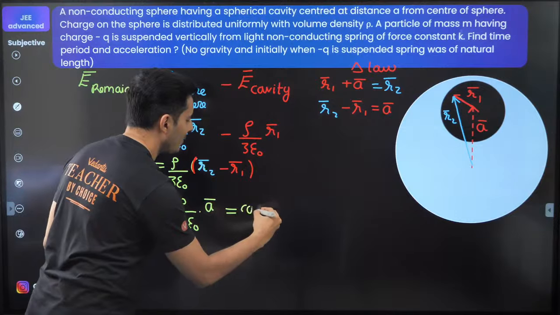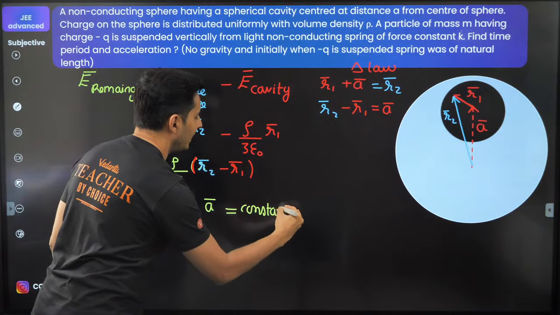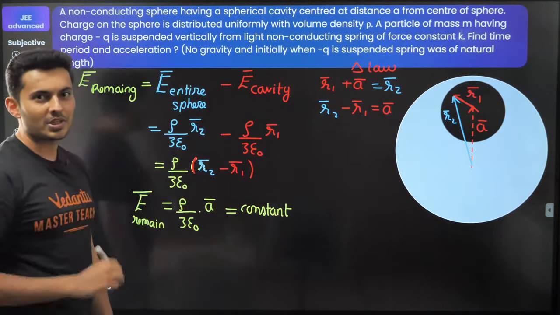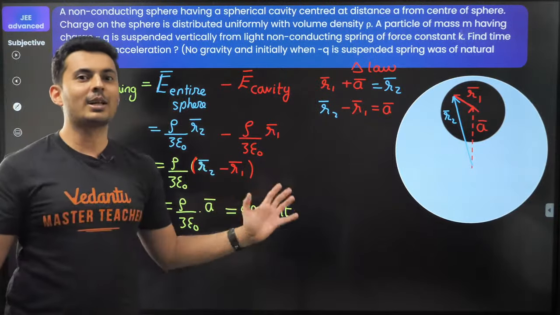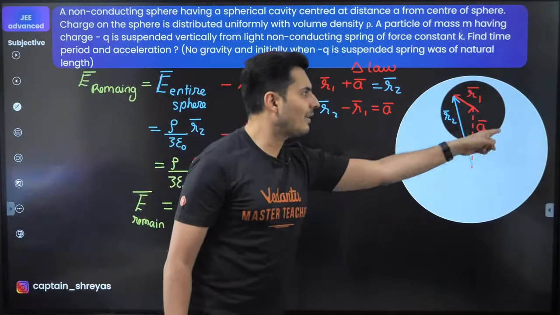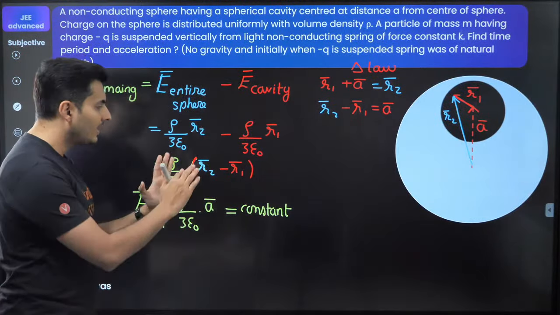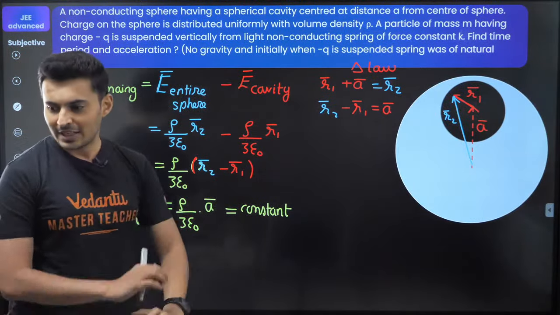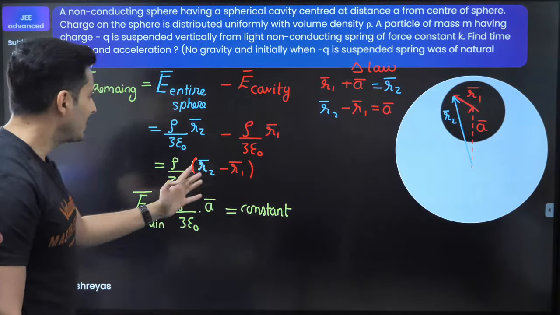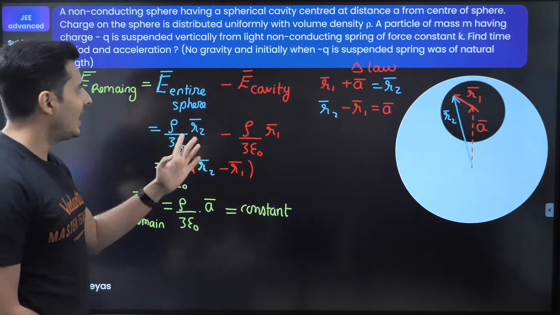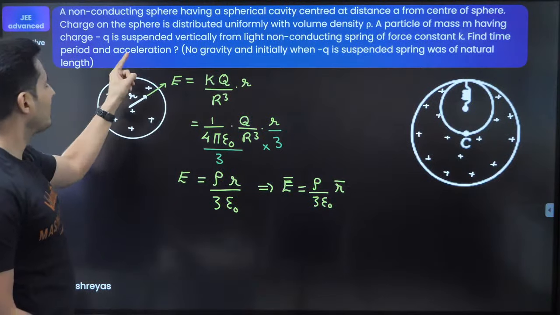So this is a complete big constant. It is not a function of any of the position vectors. The electric field is constant in this cavity region, no matter where you go, the field is constant inside the cavity. Now what you will see is that if I have to find the time period and acceleration.